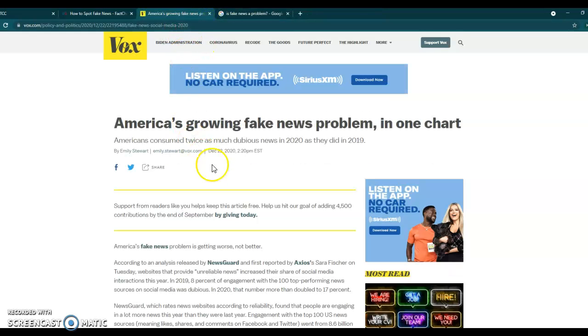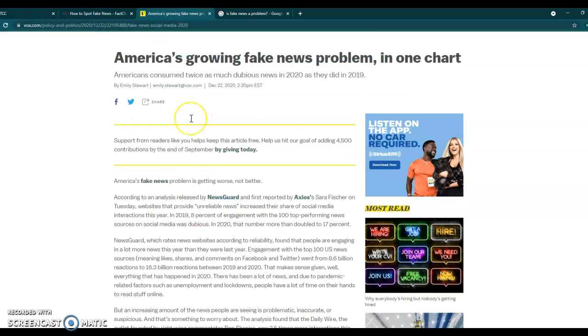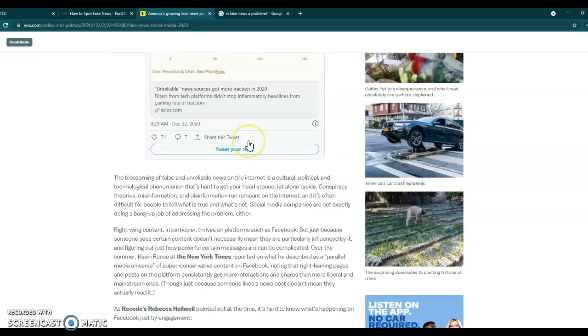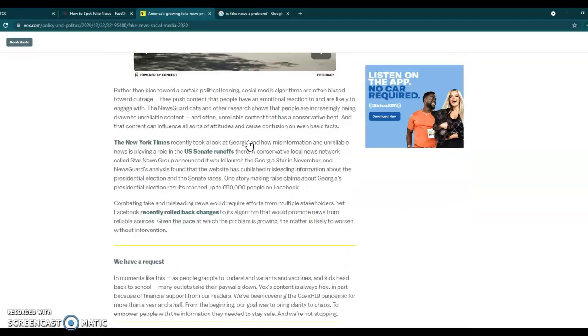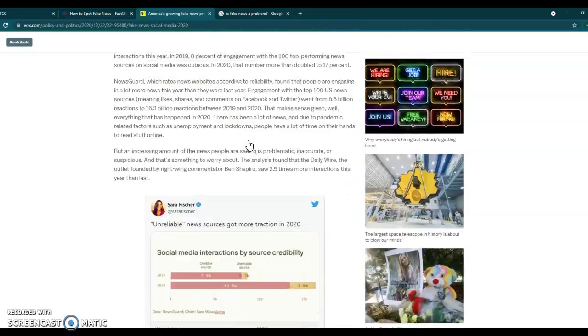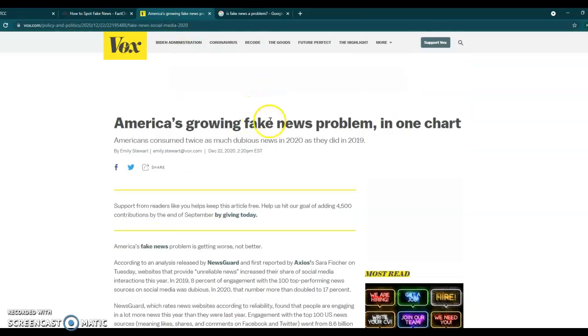Okay. Then I've got this, America's Growing Fake News Problem in One Chart. Don't know much about Vox, so maybe I should Google it. It's got a tweet embedded in it, so I don't know. I mean, maybe that's good, maybe that's bad. Got a lot of ads, so I'll leave it up here.